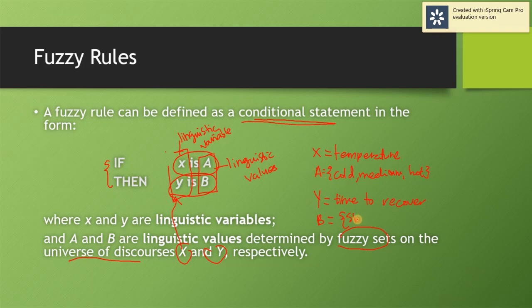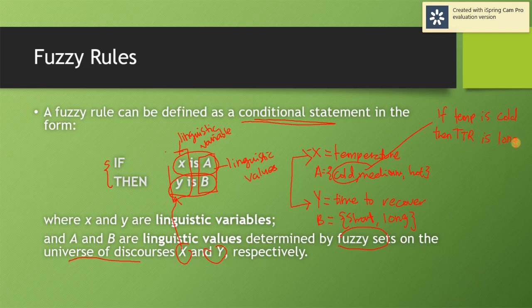B can be short and also long. So what we can deduce from this fuzzy rule, if we have these two variables, temperature and time to recover, for example, if temperature is cold, then time to recover is long.